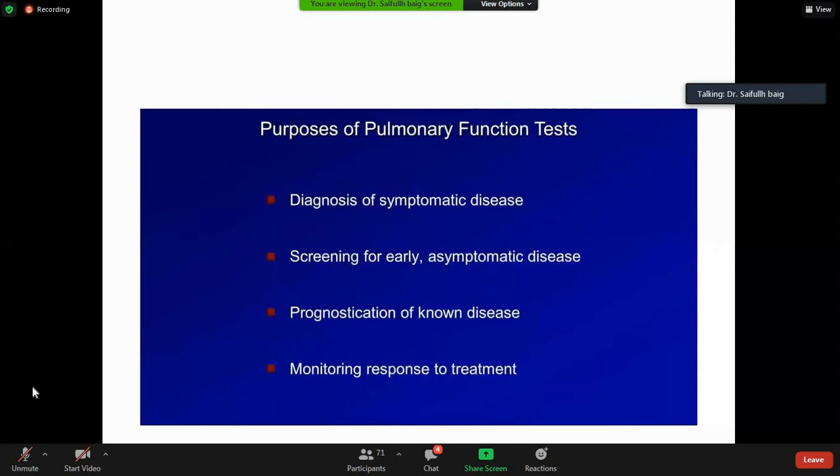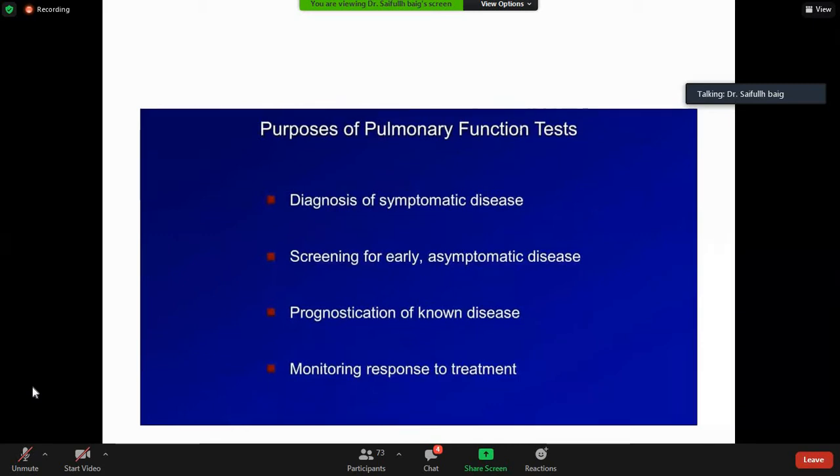Because whenever a patient comes to you, you suspect something. A smoker who is 50 years old, he is having cough and shortness of breath. What are you going to suspect? Yes, COPD. And what are you going to do? Most of you are still not awake. Yes, spirometry. Very good. So, to diagnose symptomatic disease.